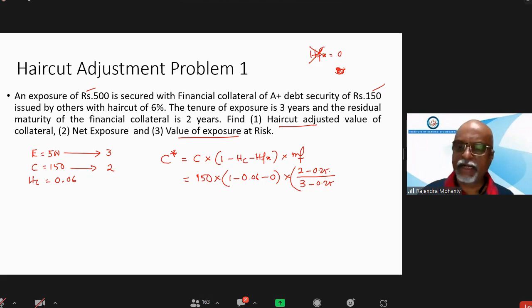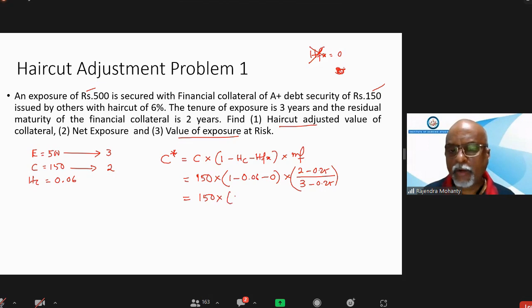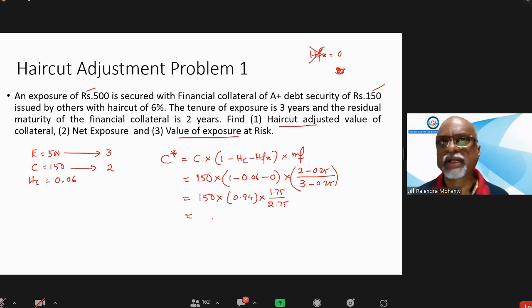Correct, very nice. So now 150 multiplied by 0.94, multiplied by 1.75 divided by 2.75. Now you tell me how much the answer is coming.